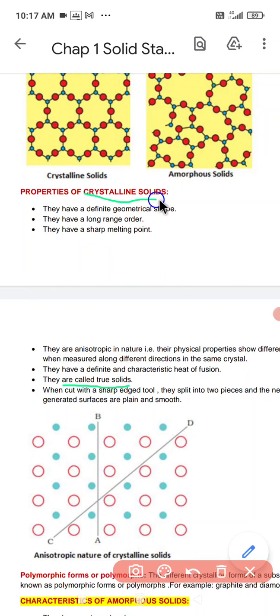So these are the characteristics of a crystalline solid: they have a definite geometrical shape, they have long range order, they have a sharp melting point and boiling point, and they are anisotropic in nature.